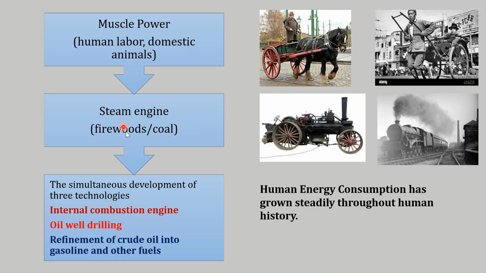Initially it was firewood, but with the increase in the demand for energy, there was a shift from firewood to coal. And in the late 1800s, the simultaneous development of three technologies, the internal combustion engine, oil well drilling, and the refinement of crude oil into gasoline and other fuels, led to the use of gasoline as a fuel.